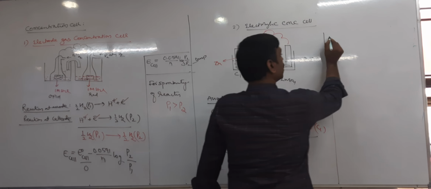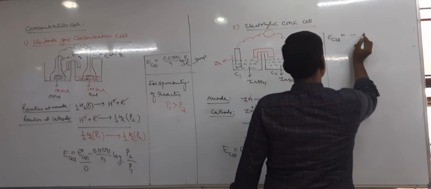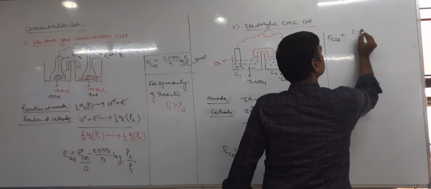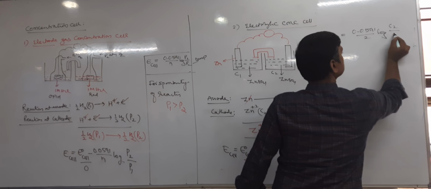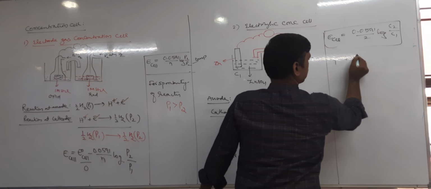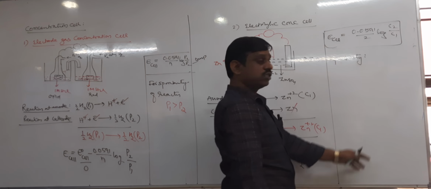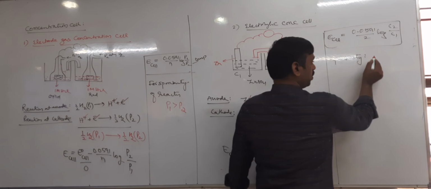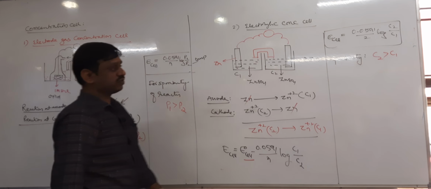So E cell equals plus 0.0591 by 2 log C2 by C1. Again, for spontaneity, C2 must be greater than C1, then only E cell is positive. If E cell is positive, delta G is negative, spontaneous.